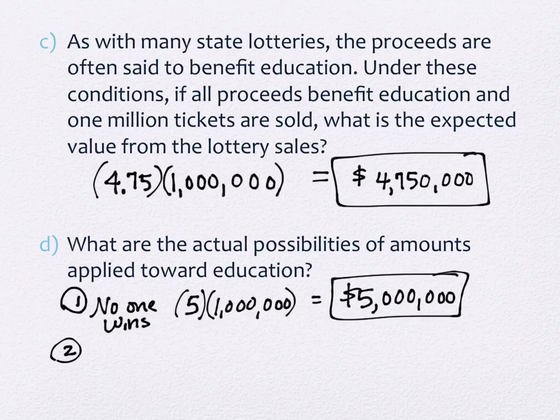The other possibility is that someone wins. Now, the reality is, too, that they still had $5 million paid, correct? So $5 million is what comes in. This is what's paid. But what's the payout?